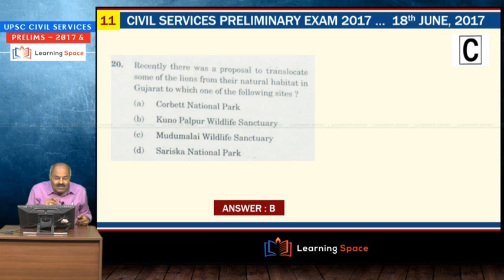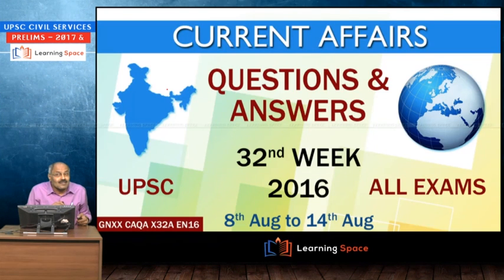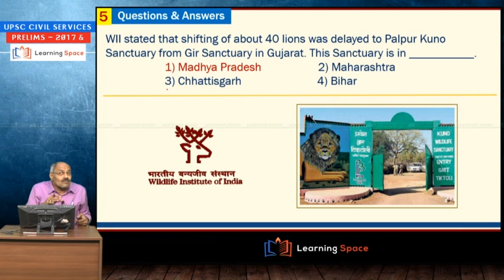Then this question, I asked 3-4 times. This is Pulpo Cunha Wildlife Sanctuary, right? So here you see questions and answers 2016, and here we started, WII stated that shifting of about 40 lions was delayed to Pulpo Cunha Sanctuary from Gir Sanctuary. So this issue we discussed 2-3 times.